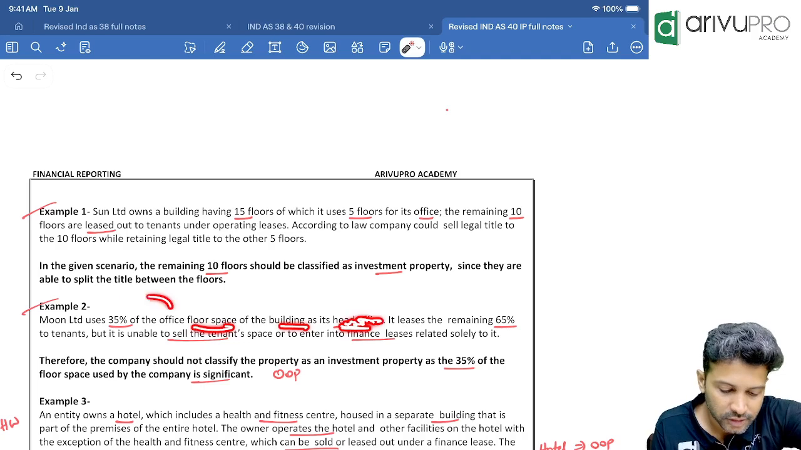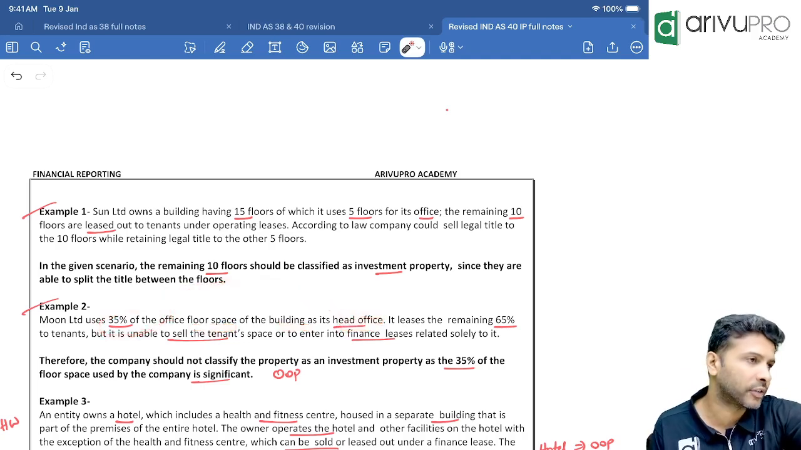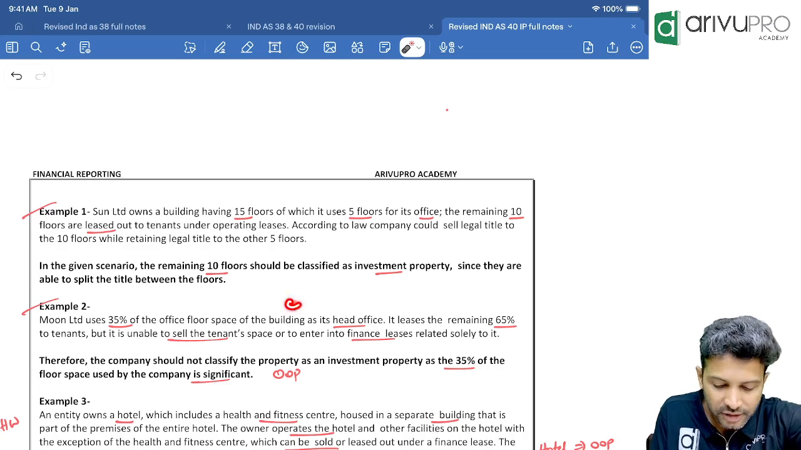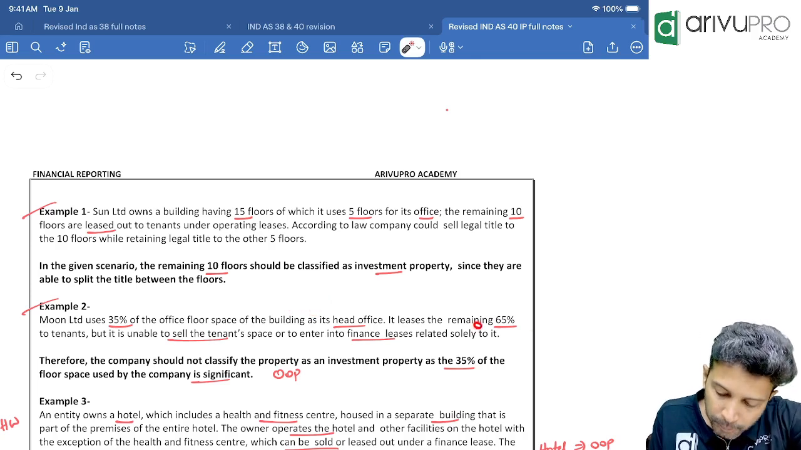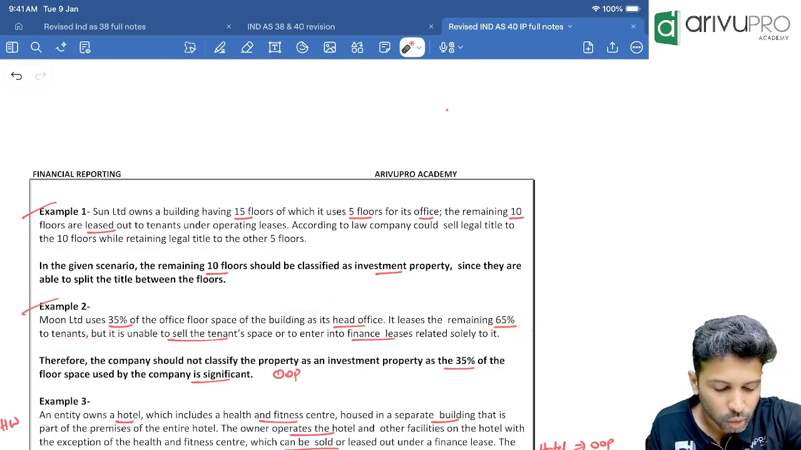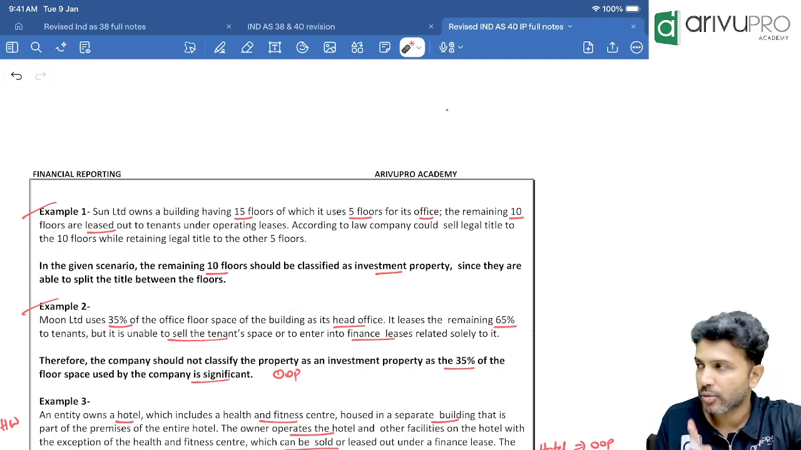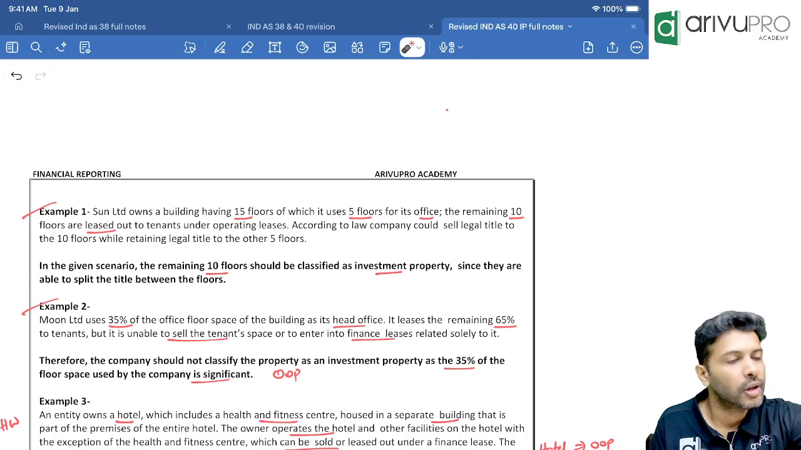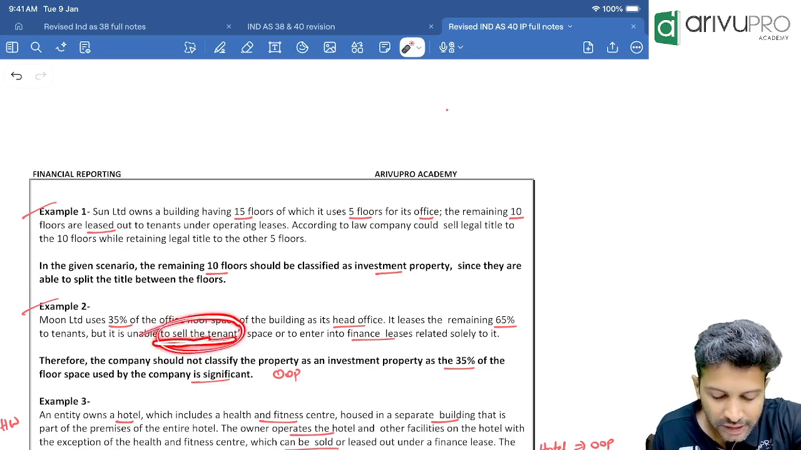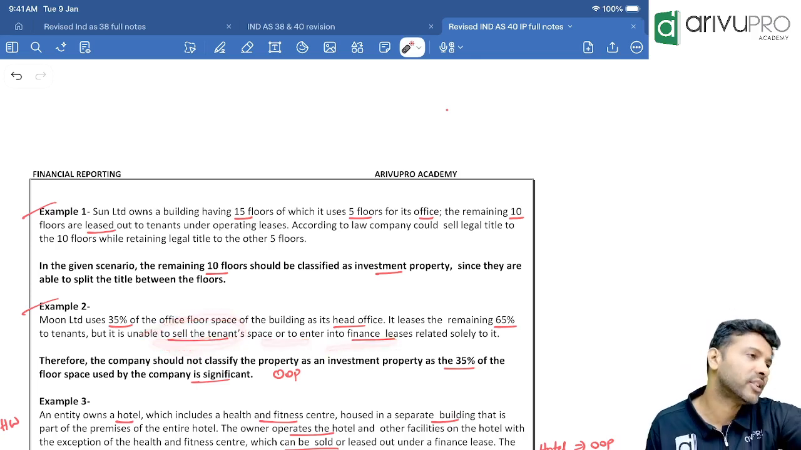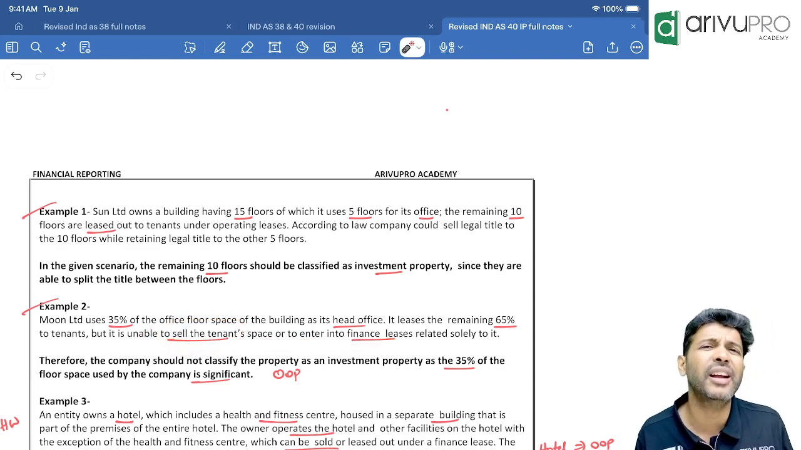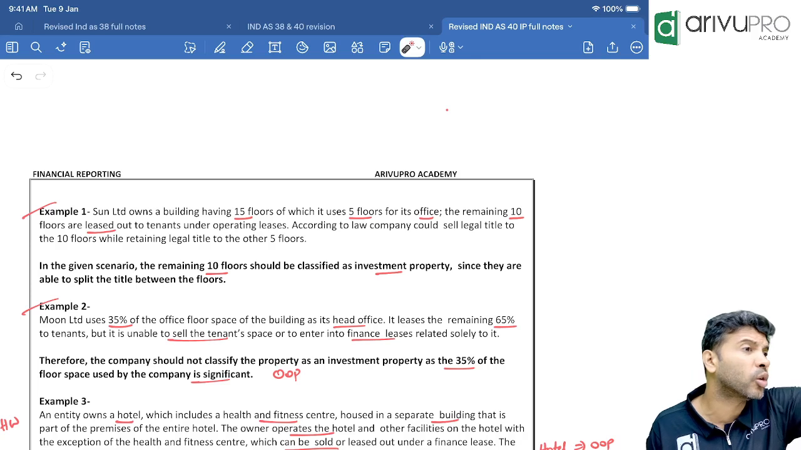In that one floor, 35% we are using as head office, for business purpose. That means it is OOP portion. The balance 65% we have let out to tenants. So that means one purpose or more than one purpose. Now they are saying it is unable to sell the tenant space or enter into a finance lease. So can you sell the property separately or give it on finance lease separately, or you cannot?